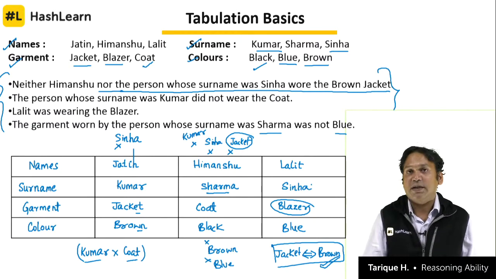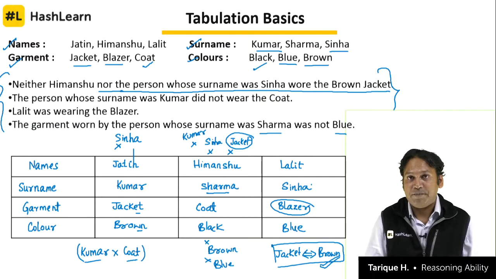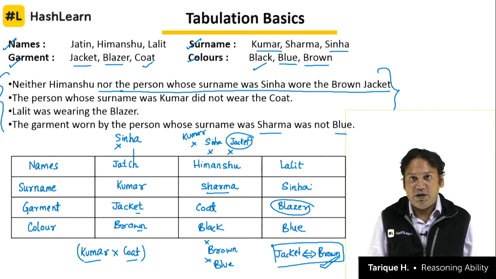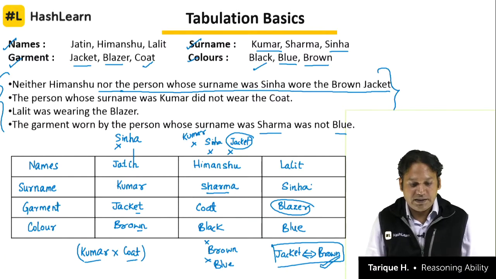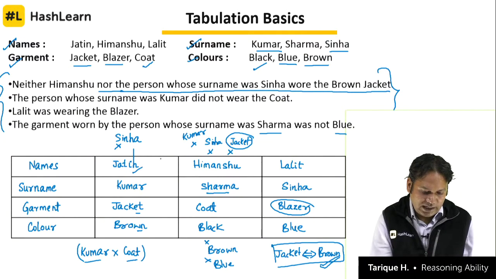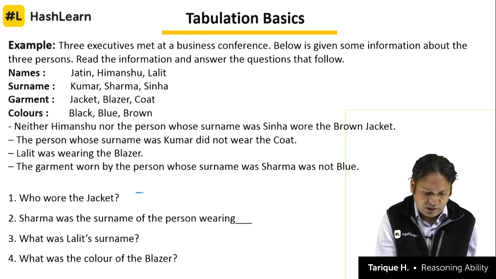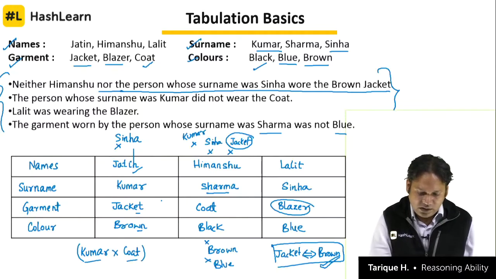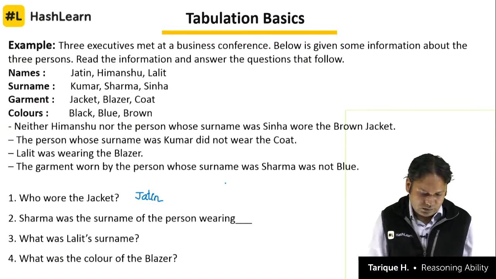This is a very good question, because a lot of data, we have 4 categories and interdependent clues are there. So unless you observe carefully, you will not be able to solve and get the answer. Okay. So now if you look at the question here, who wore the jacket? Jatin. So answer for this will become Jatin. Sharma was the surname of the person wearing what? Whose surname is Sharma? Himanshu. What is he wearing? Coat. So this answer will be coat.